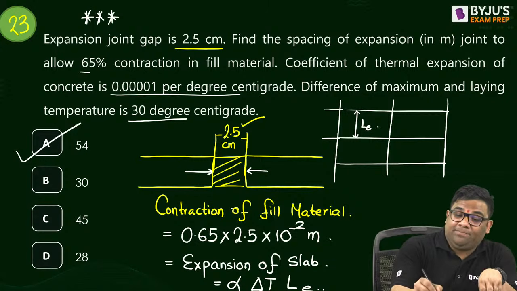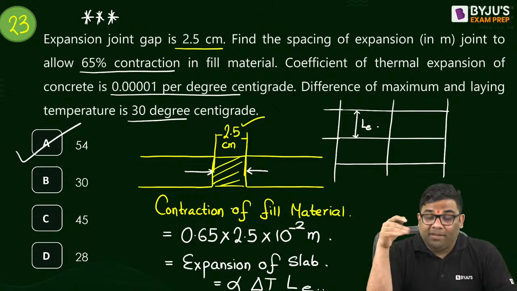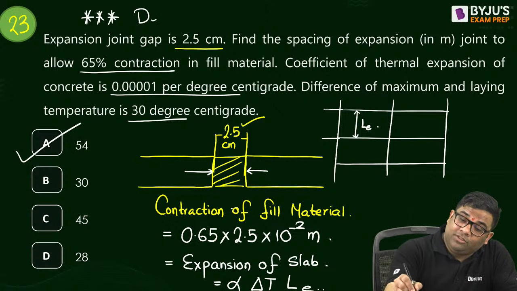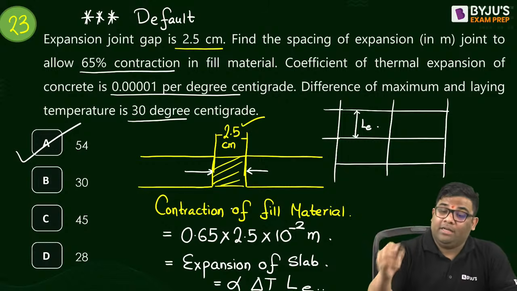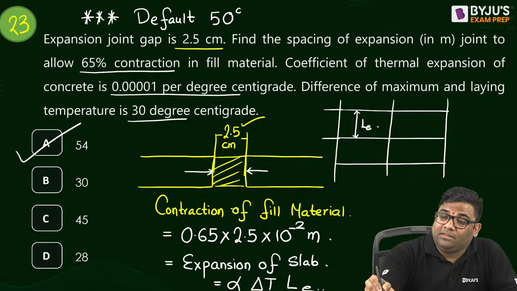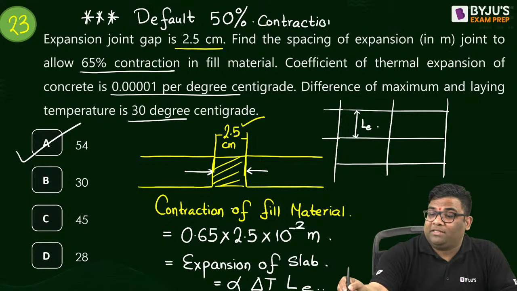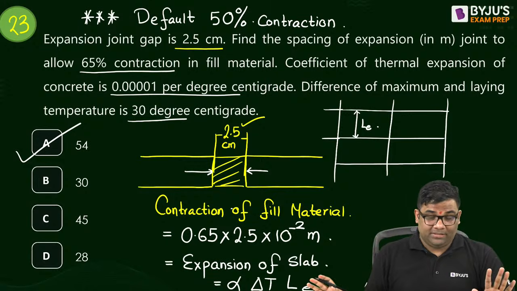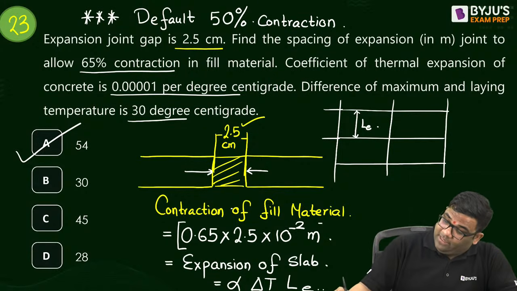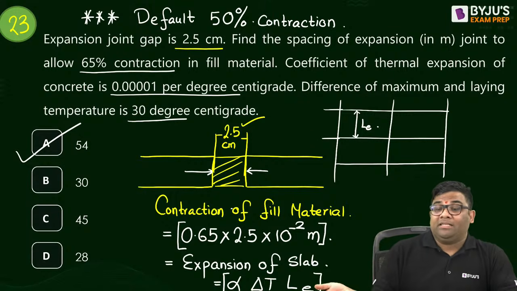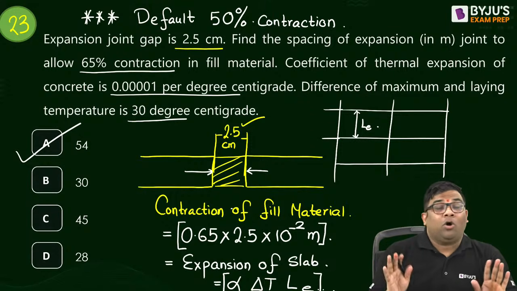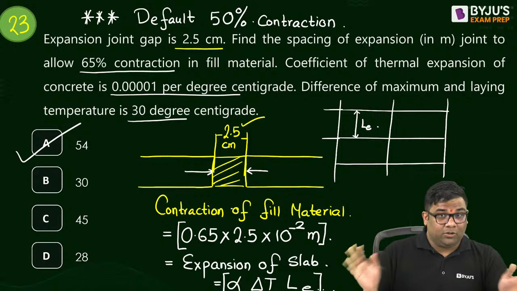See, it was given 65% contraction. If they mention nothing, the default value is 50% contraction. So if they don't mention in the question how much percentage, see here it is mentioned 65%. So I took the contraction of fill material equal to the expansion of the slab and solved the question. If they don't mention how much, it is 50%. But don't always assume that it is 50%. They will mention it in the question sometimes.